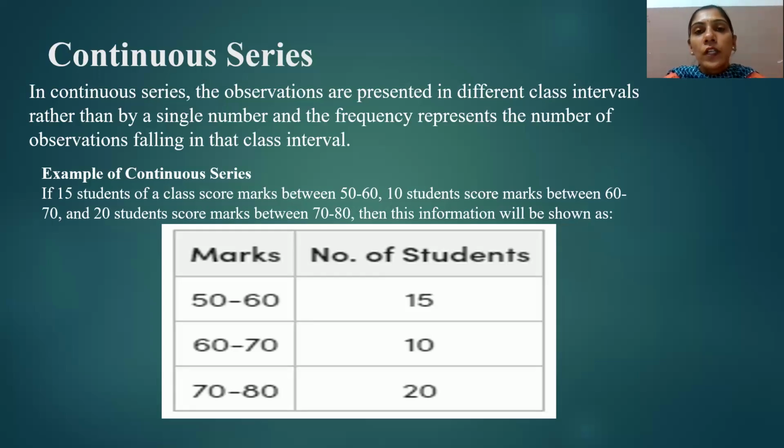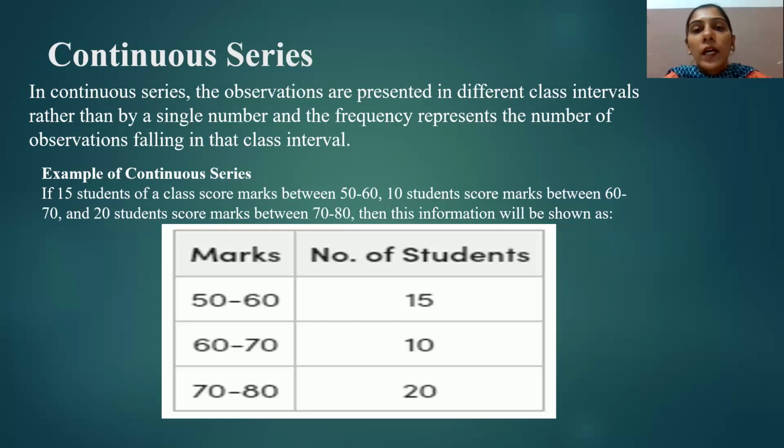The lowest value of the class is known as the lower limit, and the highest value of the class is known as the upper limit. Suppose we take an example where the class interval is 5 to 10. In this example, 5 is the lower limit and 10 is the upper limit.